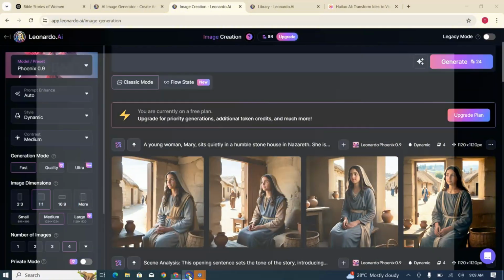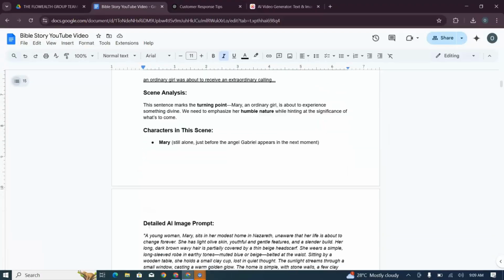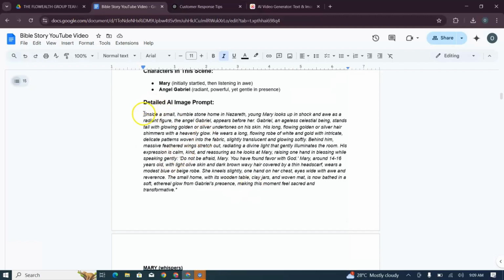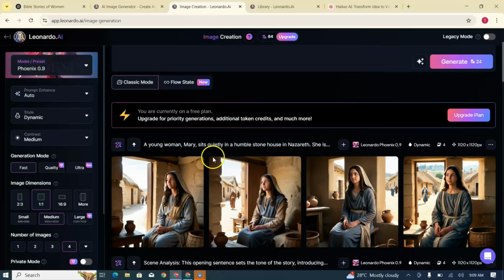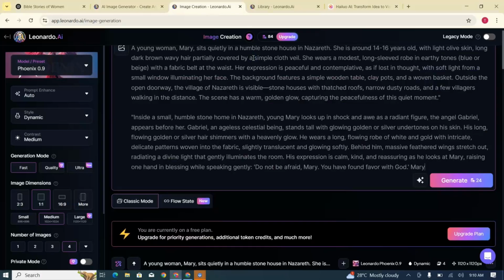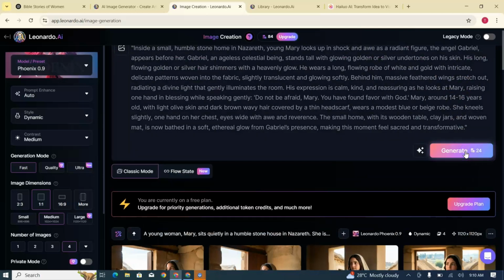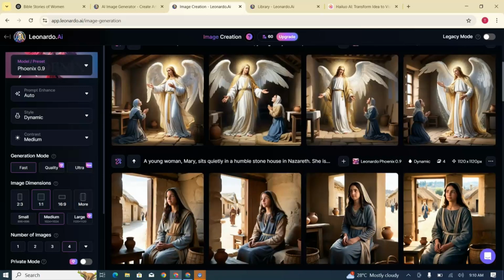Then let's go to the second one. Copy the image prompt, take it back to Leonardo AI. Let's test if our method is actually working. So now you can see that for the first scene and the second scene, the face is the same and the color of the clothing is the same.